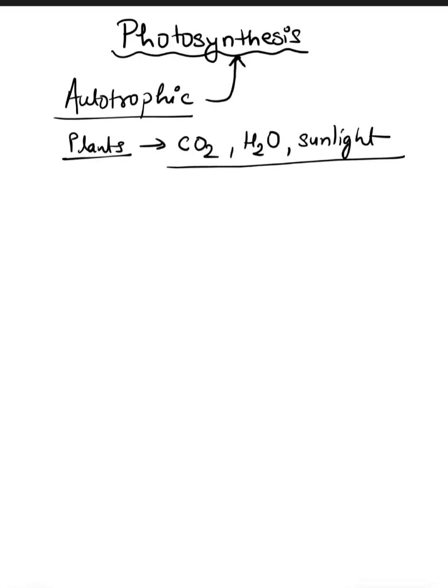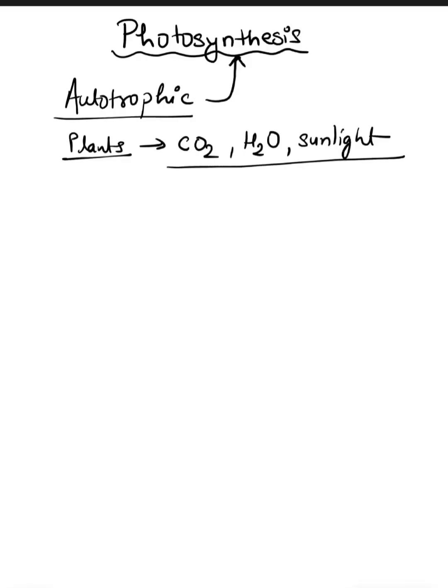Now, what do we need for performing photosynthesis? What do plants need? There are some essential things. If they are not present, photosynthesis cannot take place. So first is carbon dioxide, second is water, and third is sunlight, right? These are the main essential things which a plant, or any organism, will need for photosynthesis.